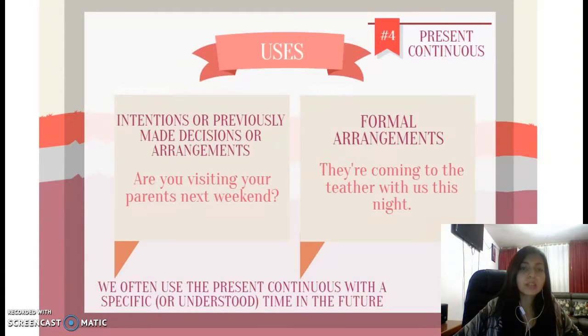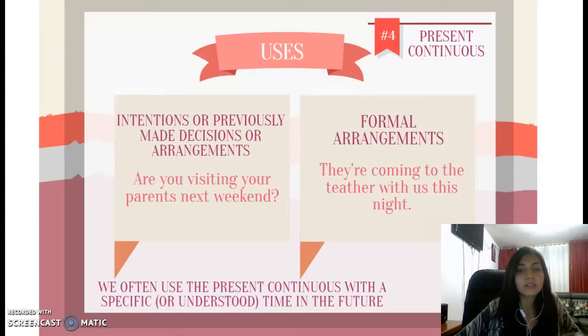Okay, the uses of the present continuous to talk about the future. We use it to talk about intentions or previously made decisions or arrangements. For example, are you visiting your parents next weekend? It's something that you have planned. And we use it to talk about formal arrangements. They are coming to the theater with us this night. An arrangement is a plan.